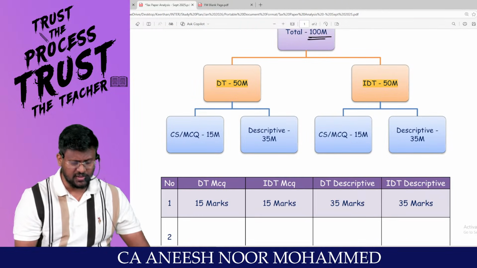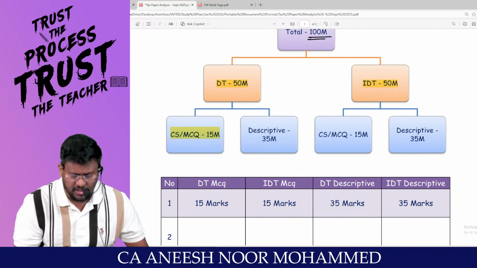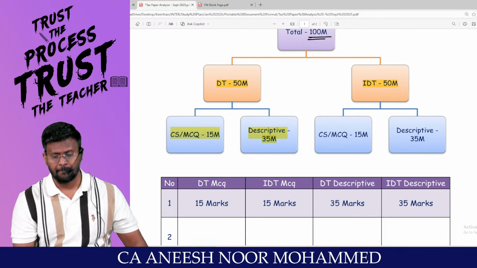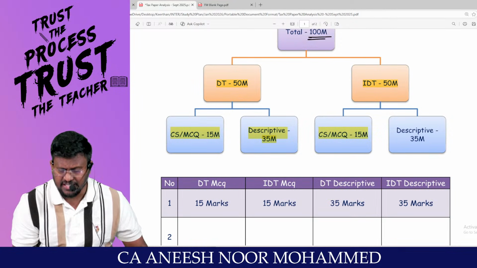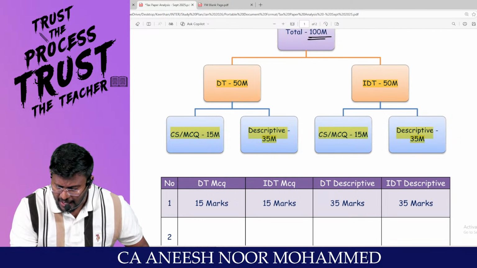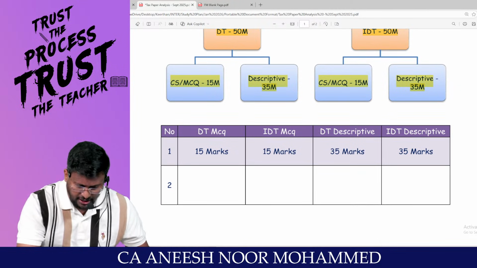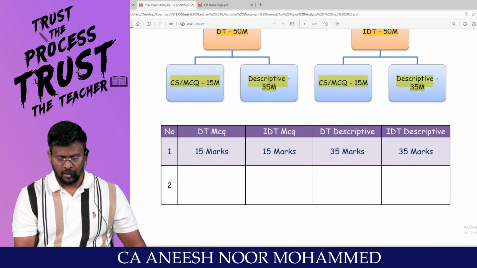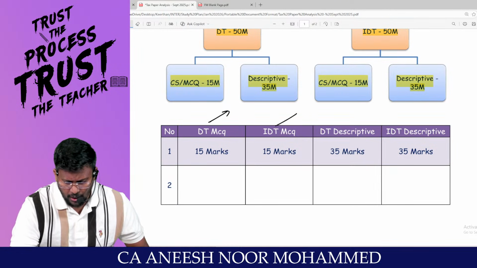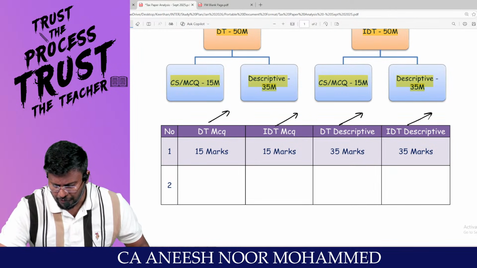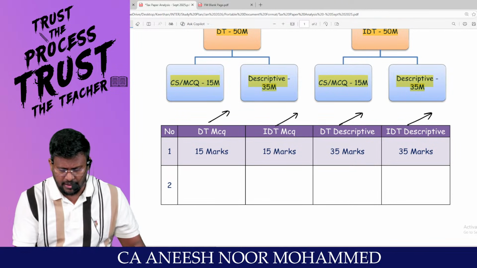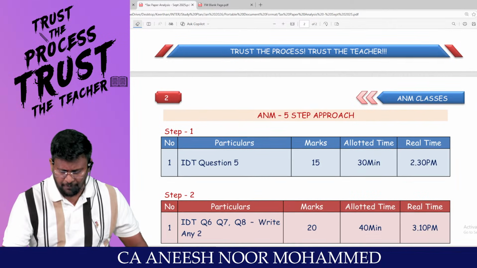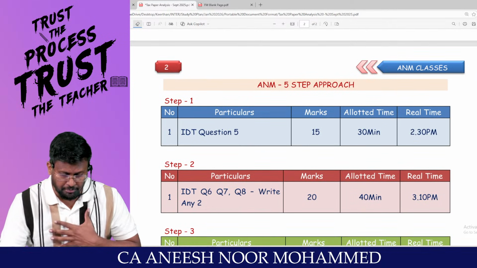My dear lovable students, in DT, we are having case study or MCQ for 15 marks and descriptive for 35 marks. And in IDT, we are having case study or MCQ for 15 marks and descriptive for 35 marks. Basically 4 slots to be handled within 3 hours. Slot number 1, DT MCQ, IDT MCQ, DT descriptive, IDT descriptive. Rather, the MCQ part and the descriptive part. How to approach, sir? This I am feeling as the best approach from my side.